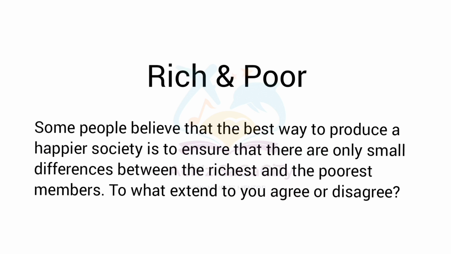Next one, rich and poor. Some people believe that the best way to produce a happier society is to ensure that there are only small differences between the richest and the poorest members. To what extent do you agree or disagree? You need to be in balance and try to write about agreement and disagreement side.